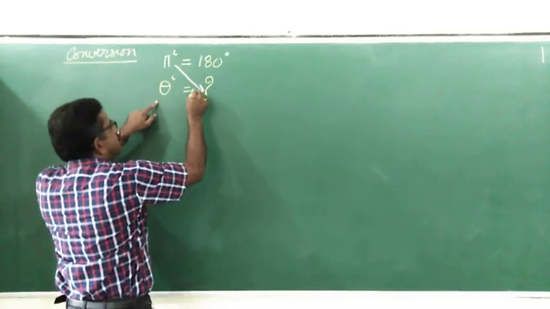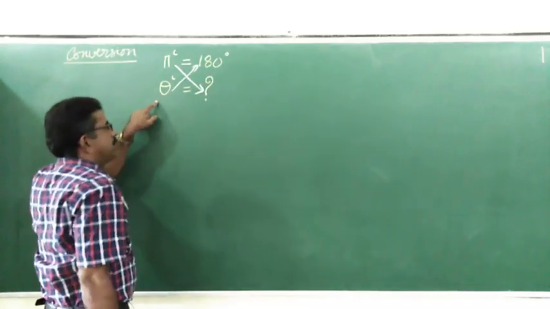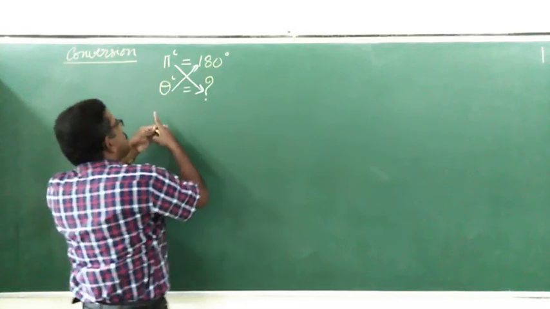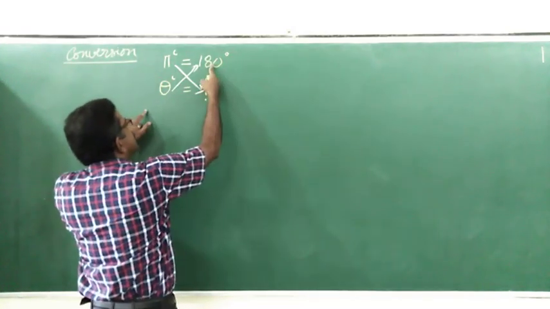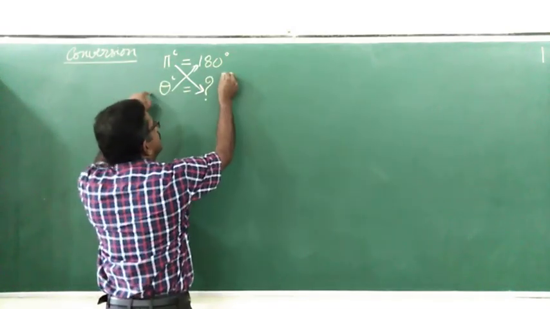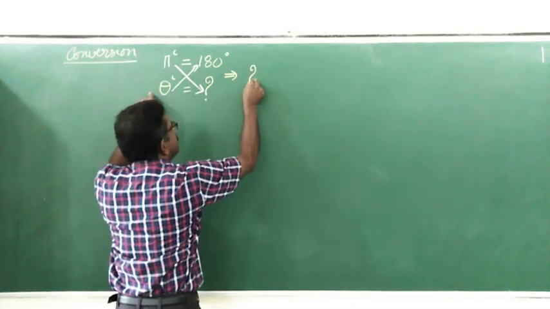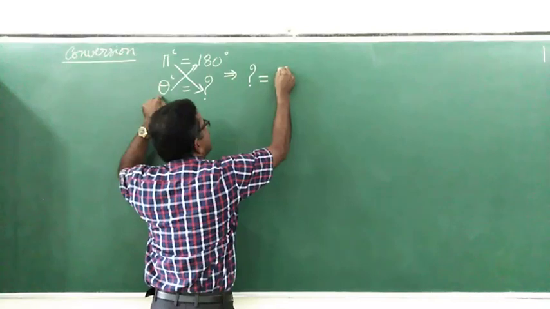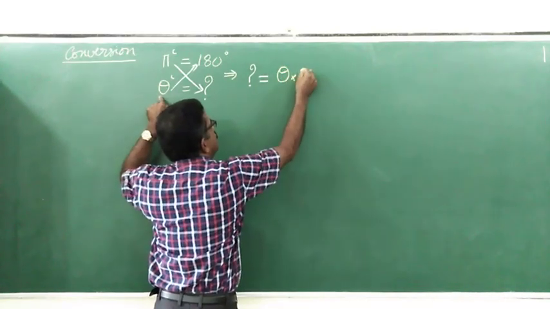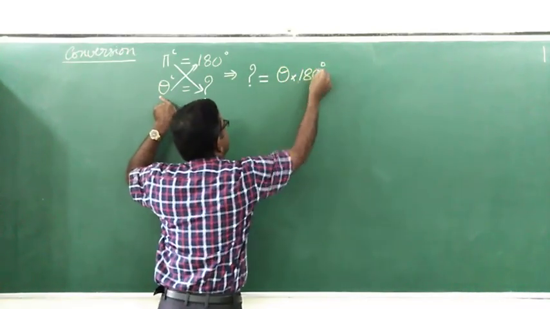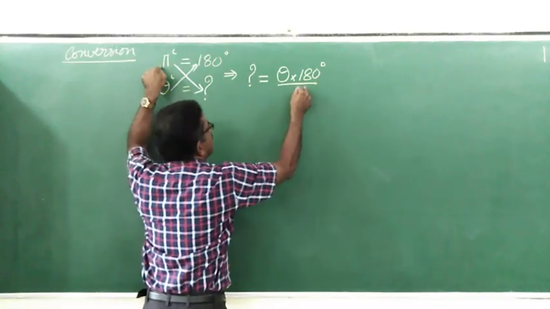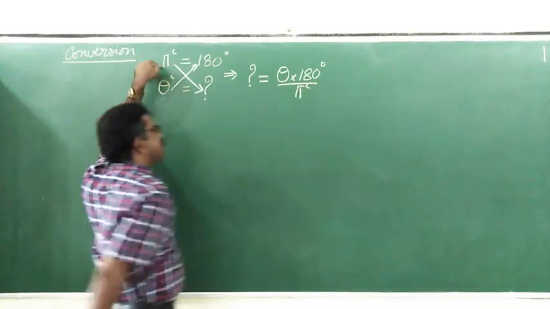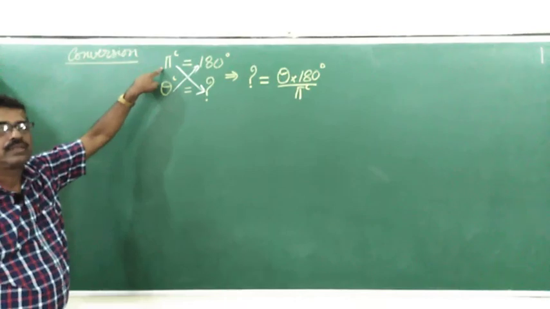Cross multiplication. We multiply this one and divide by this. This implies question mark is equal to this into this. It is nothing but theta into 180 degree divided by what? Pi radian.